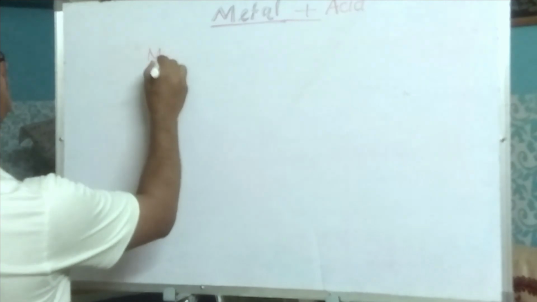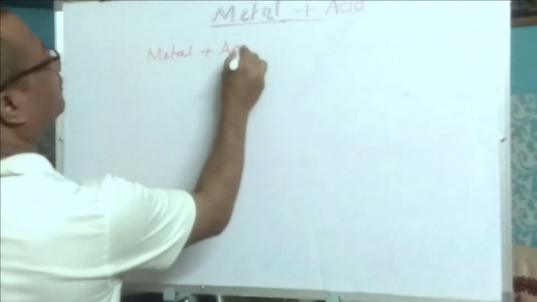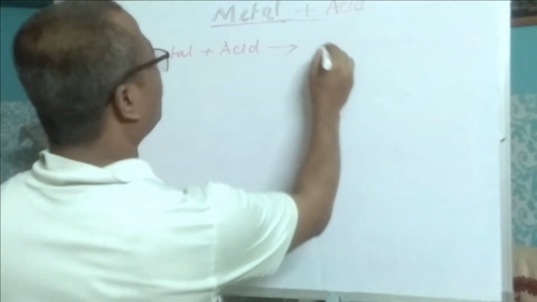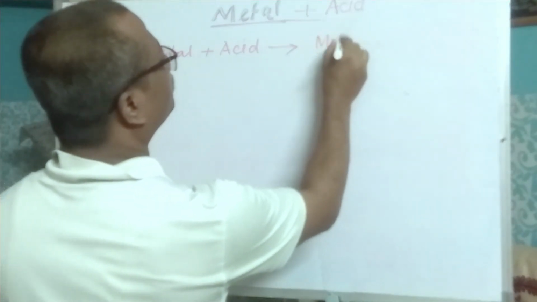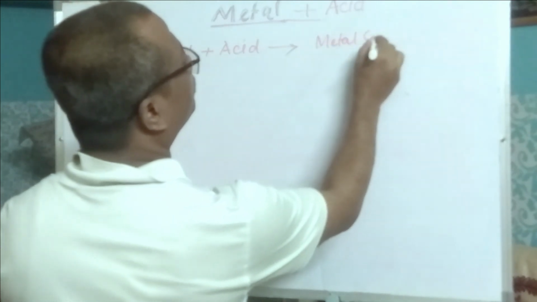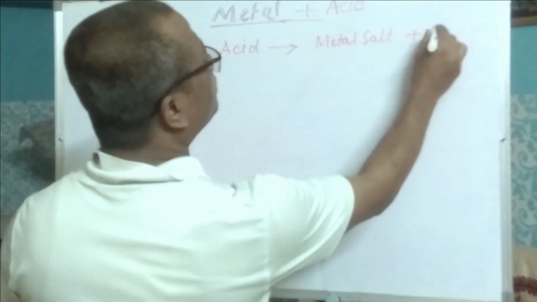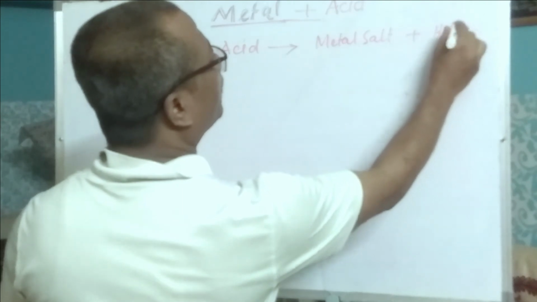Now what happens when metal reacts with acid? It gives out metal salt plus hydrogen gas.